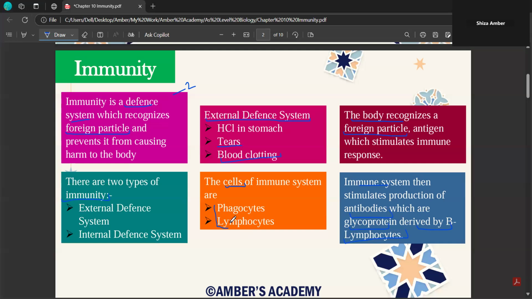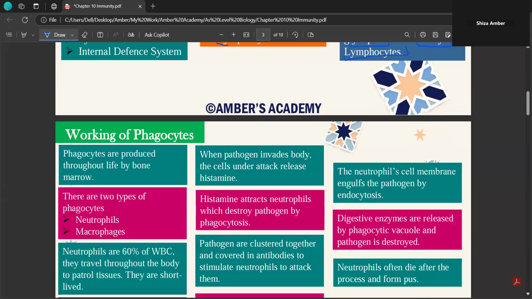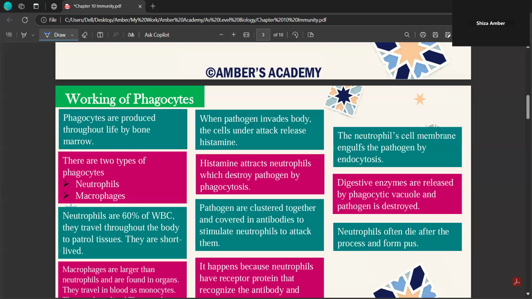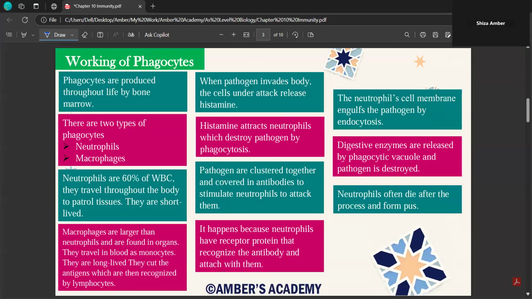We'll study the categories of lymphocytes and the categories of phagocytes. At this point, just remember the fact that antibodies are synthesized by B lymphocytes. All right, so we'll study phagocytes first, and then we'll move to lymphocytes. Phagocytes are also cells of your immune system, and they're produced throughout life by your bone marrow. This is an important MCQ. Then you have two types of phagocytes. Number one, neutrophils, and number two, macrophages. This is very, very important.